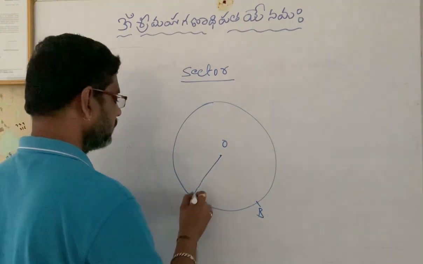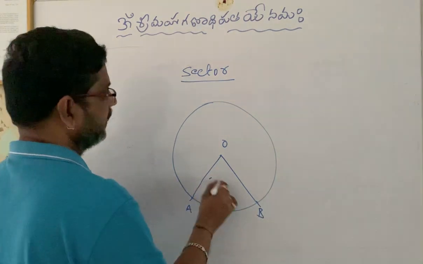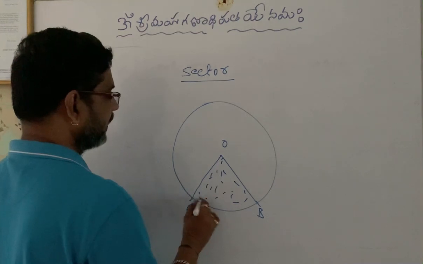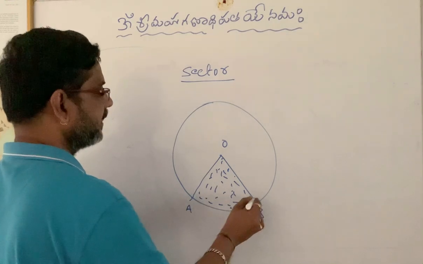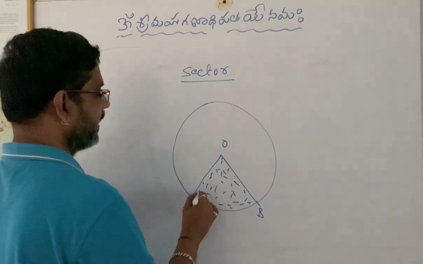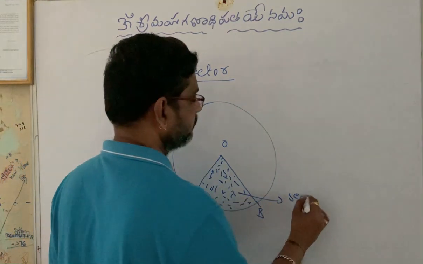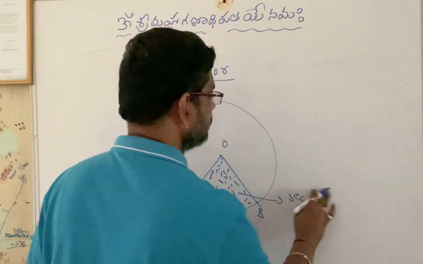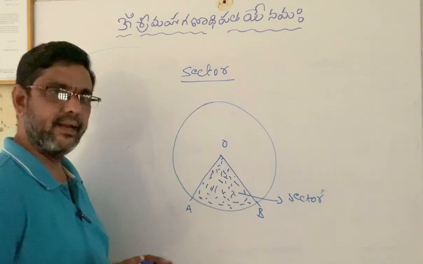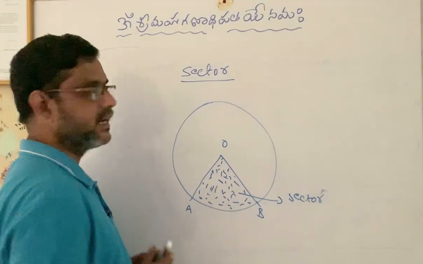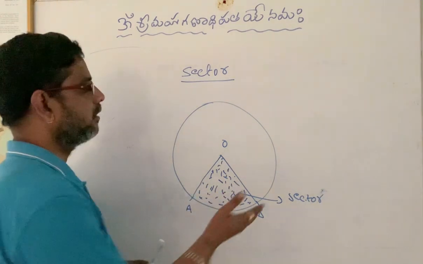If we join the center to the end points of the arc, we get a region bounded by these two radii and the corresponding arc of those two radii. And this region is nothing but our sector. So how can we define a sector? A sector is the region bounded by two radii and their corresponding arc in a circle.